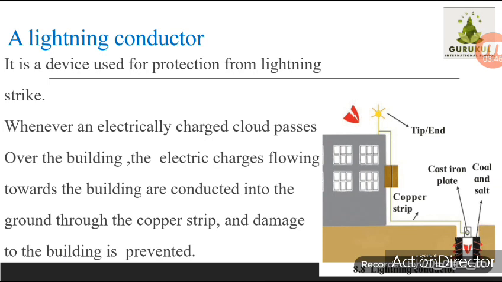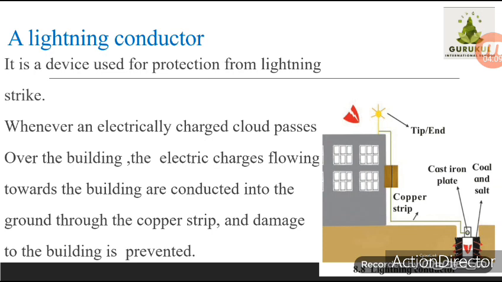Whenever an electrically charged cloud passes over the building, during lightning, the electric charge flowing toward the building is conducted into the ground through this copper strip.